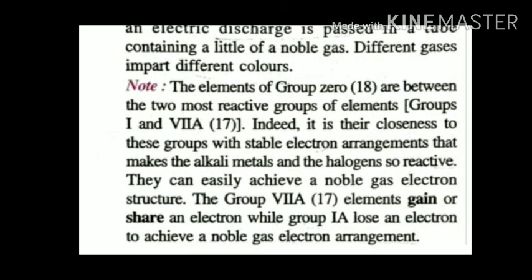Note, the elements of group 18 are between the two most reactive groups of elements, that is, they lie between group number 17 and group number 1 of the periodic table.